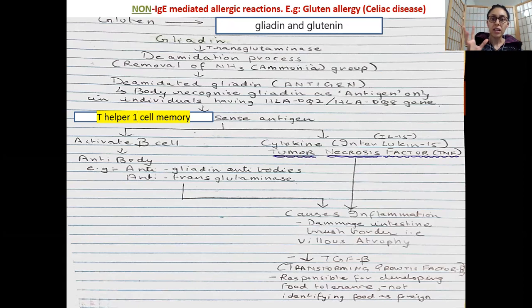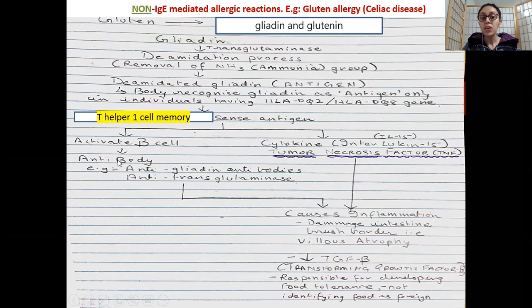Now what happens, guys, is when your body thinks that gliadin is in me and this is an antigen, this will activate your T1 cells. Remember, T1 cell is to do with non-IgE mediated allergy, and then you have your T2 cells, which is to do with IgE mediated allergy. So that is the big difference. Now your T1 cell is activated and it senses this gliadin as an antigen. So what does T1 cell do? It does the same thing, which is it will activate your B cells.